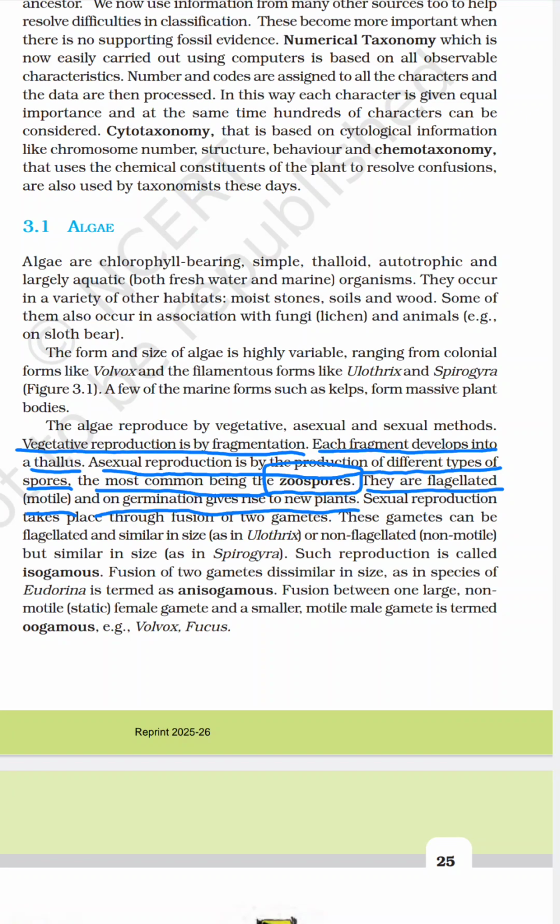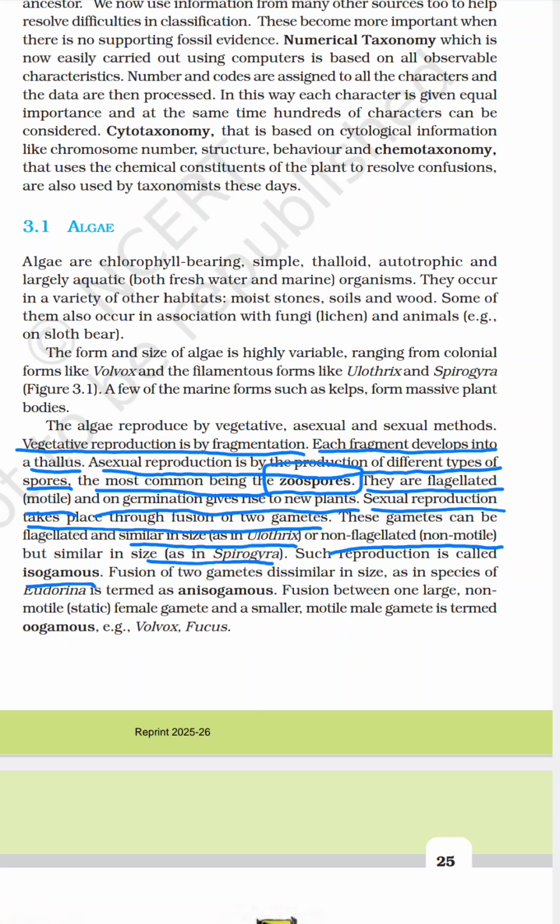In sexual reproduction, there is fusion of two gametes. They can be similar or dissimilar gametes. Similar sizes are seen in Ulothrix, and non-flagellated, non-motile but similar-sized gametes in Spirogyra. Such reproduction is called isogamous.